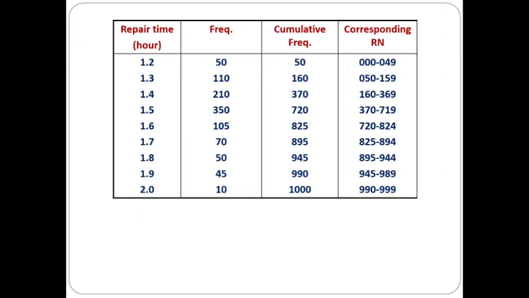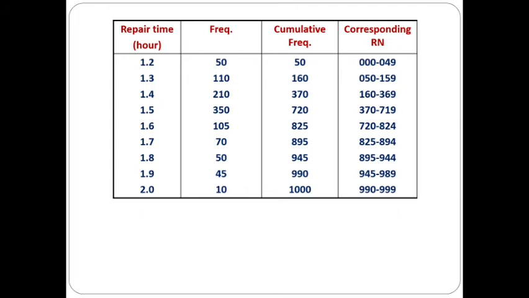So we have to have the corresponding random number interval as 3-digit numbers. So we are starting from 000 to 49, then 50 to 159, 160 to 369, 370 to 719, 720 to 824, 825 to 894, 895 to 944, 945 to 989, 990 to 999. So this is how we have to generate the interval of random numbers.